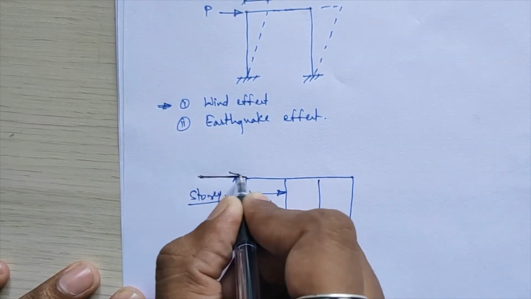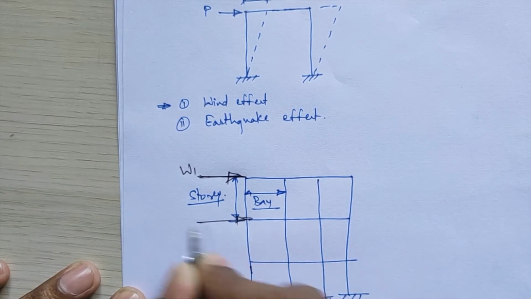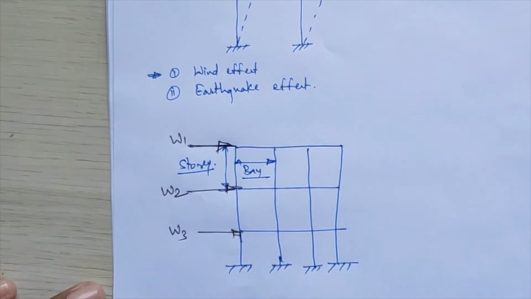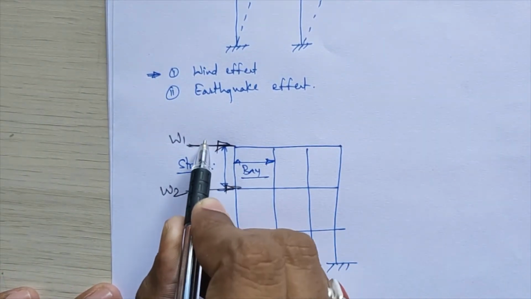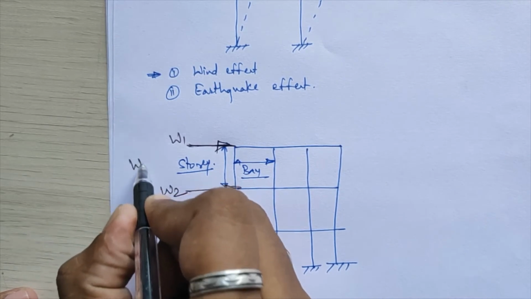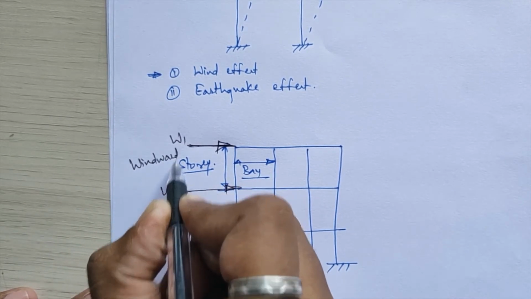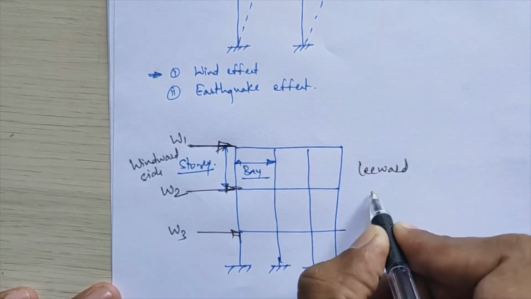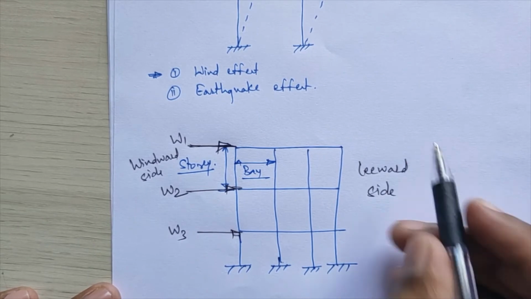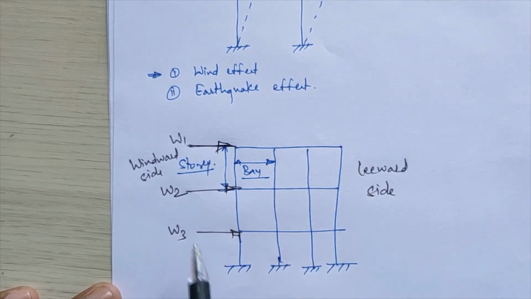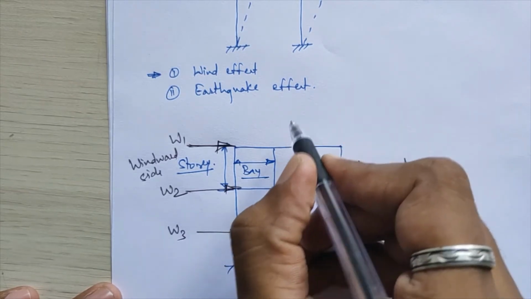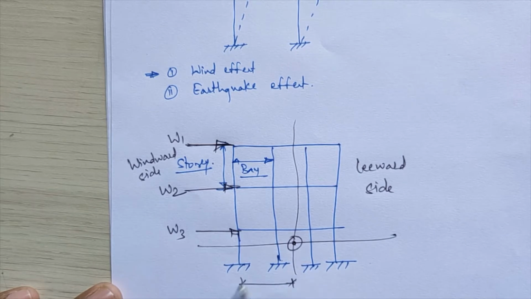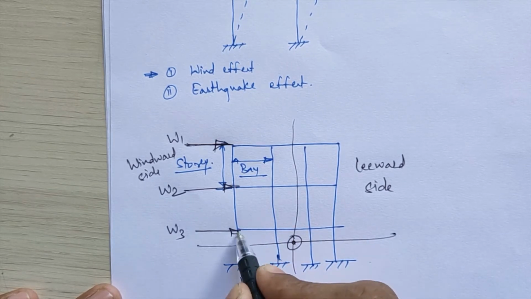Suppose this is load W1, this is load W2, and this is load W3. Depending on the direction in which these loads are acting, that side is called the windward side, and the opposite side is called the leeward side. Suppose the CG of this complete frame is acting at a distance x bar from the extreme left end.